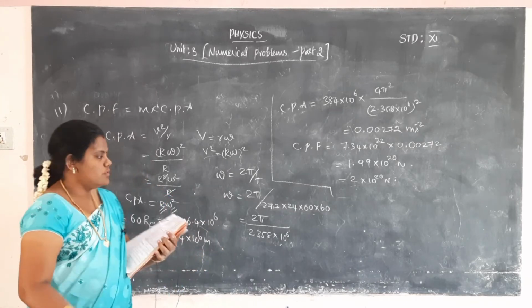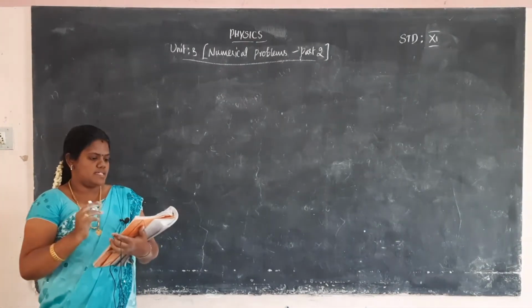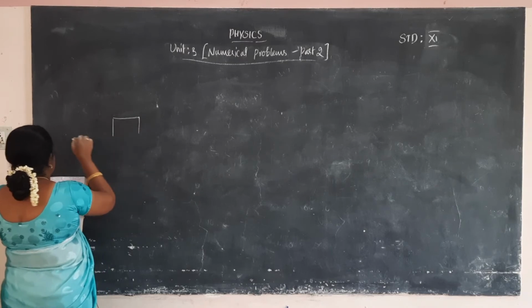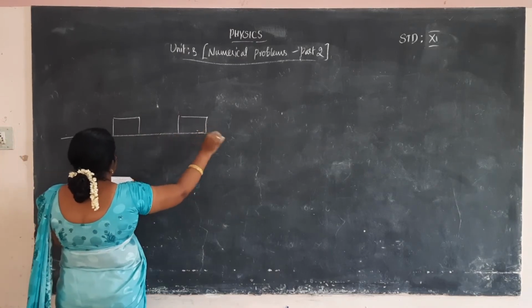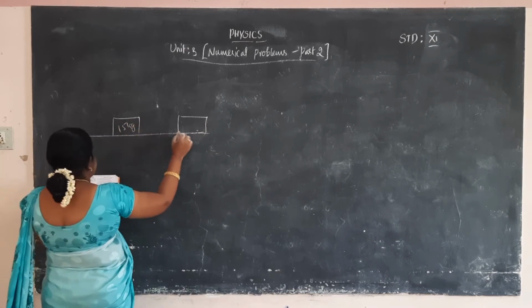Okay, so in the 12th problem, two masses are connected: one is 15 kilogram and another one is 10 kilogram.